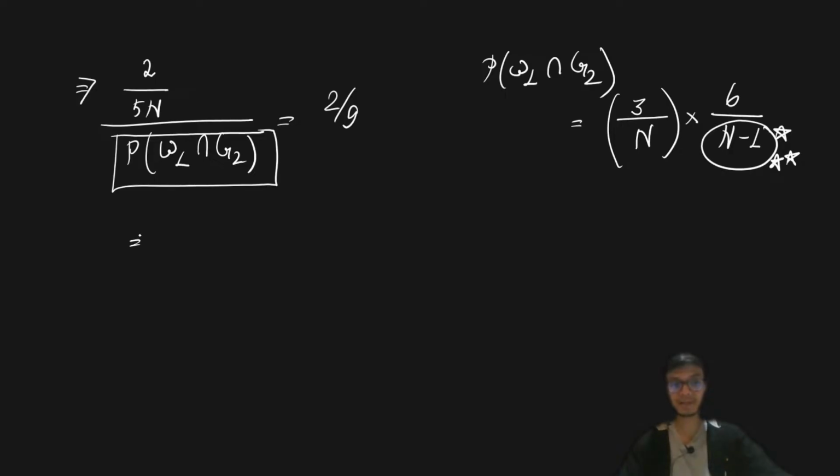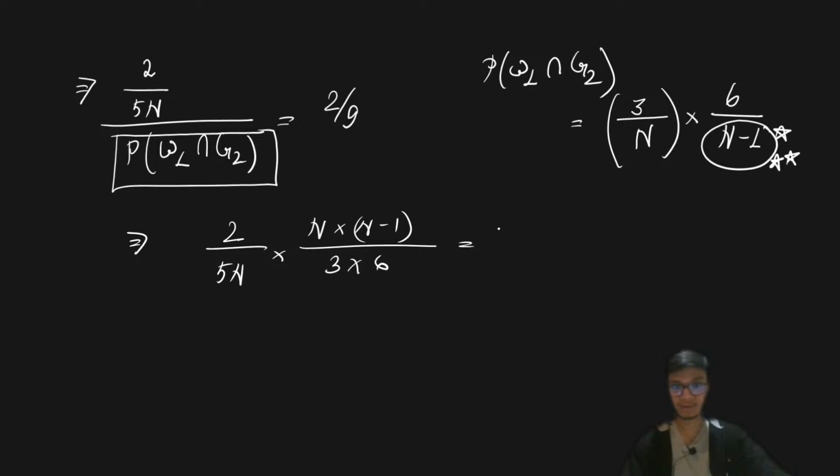Now if I plug this information into the equation, the result comes out as 2 upon 9.